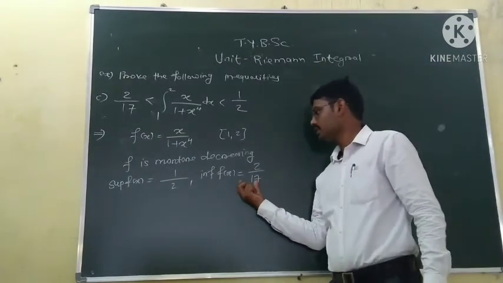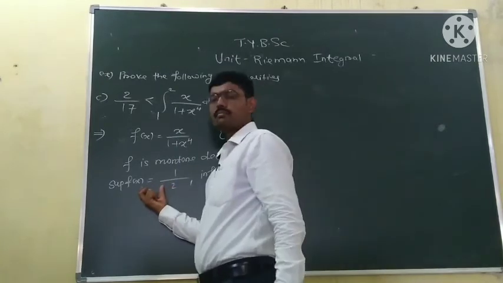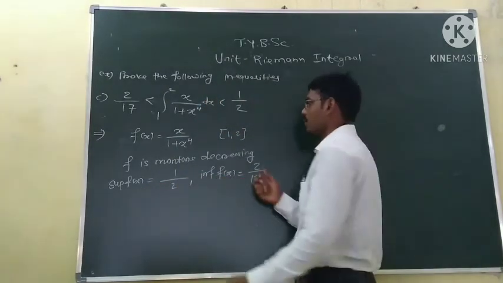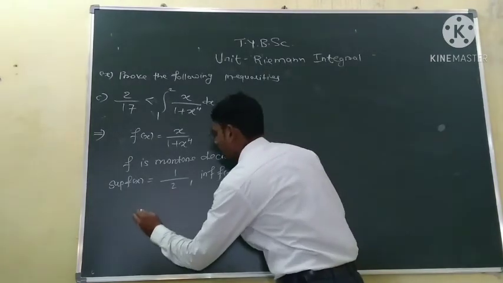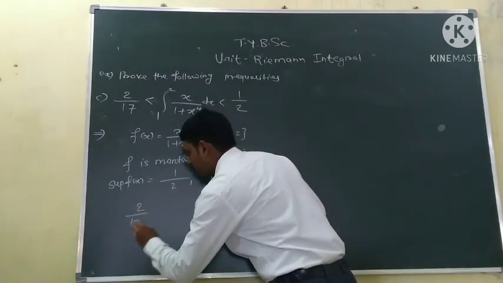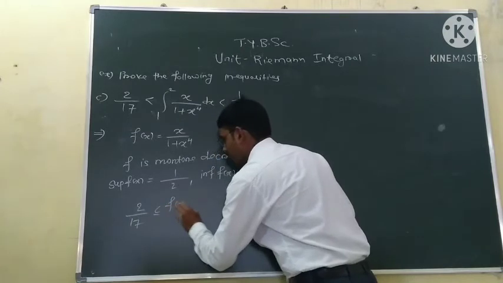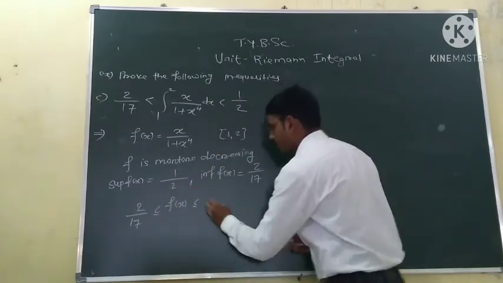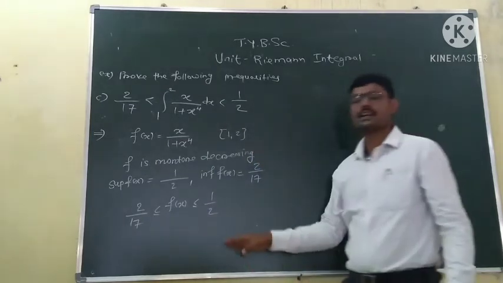Since this is the minimum value of the function and this is the maximum value of the function, the function lies between these two values. So we have 2 by 17 as the infimum value. So 2 by 17 is always less than or equal to the function, and the function is always less than or equal to the maximum value, which is the supremum, which is 1 by 2. So we get this relation.